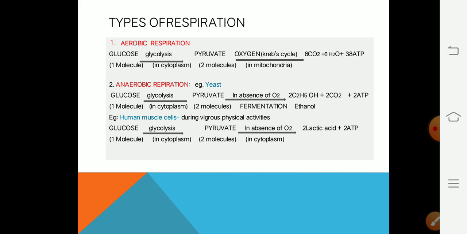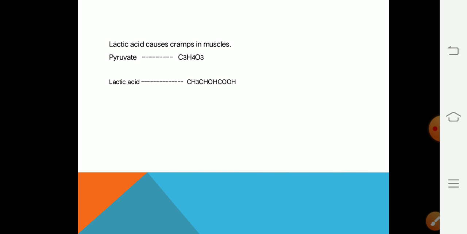The second example of anaerobic respiration is human muscle cells. They enter into anaerobic respiration during vigorous physical activity, like exercise. At this time, a lack of oxygen takes place, then the pyruvate formed after glycolysis enters into the process of anaerobic breakdown, and it produces two molecules of lactic acid and only two molecules of ATP. The accumulation of this lactic acid in the muscles creates cramps.